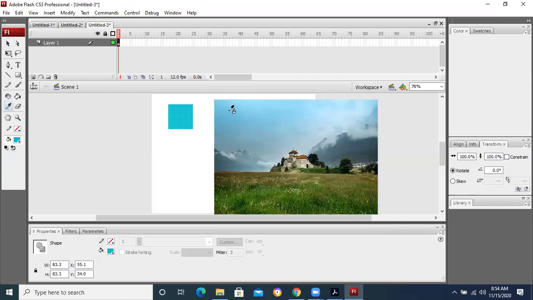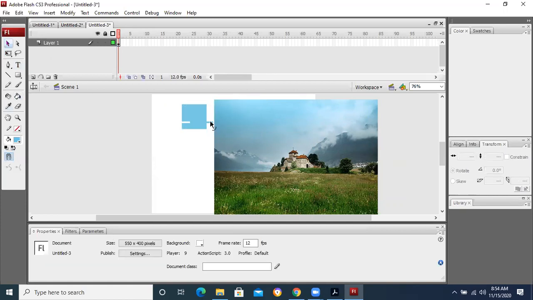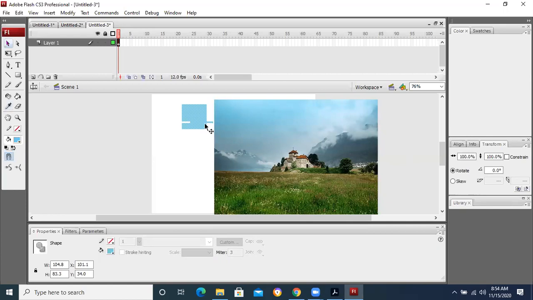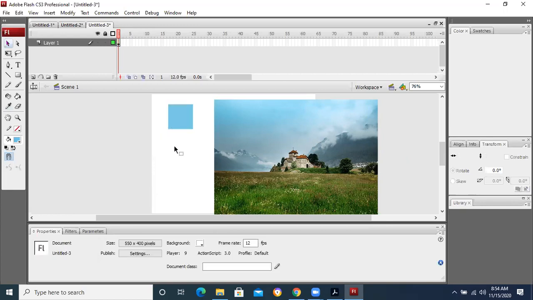We will click on the sky. Now you can see that this fill color has got this color, and now this is matched. Why is it matched? Because we took the color from there. You can see over here.